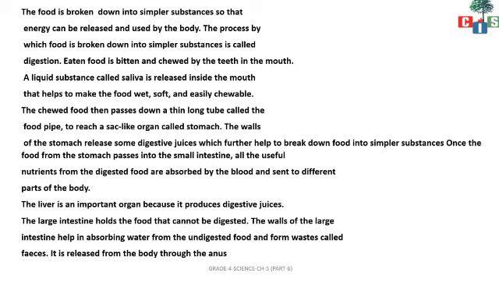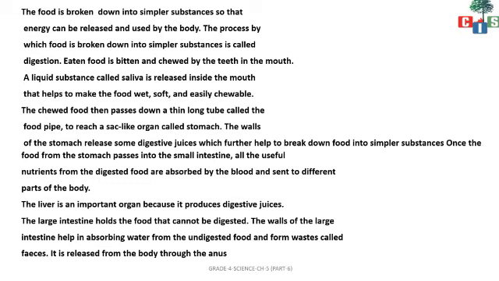In the stomach, we have digestive juices which help in the digestion, and further help to break down food into simpler substances. Then from the stomach it will pass into the small intestine. What will happen in the small intestine? All the important nutrients will be absorbed by the small intestine.